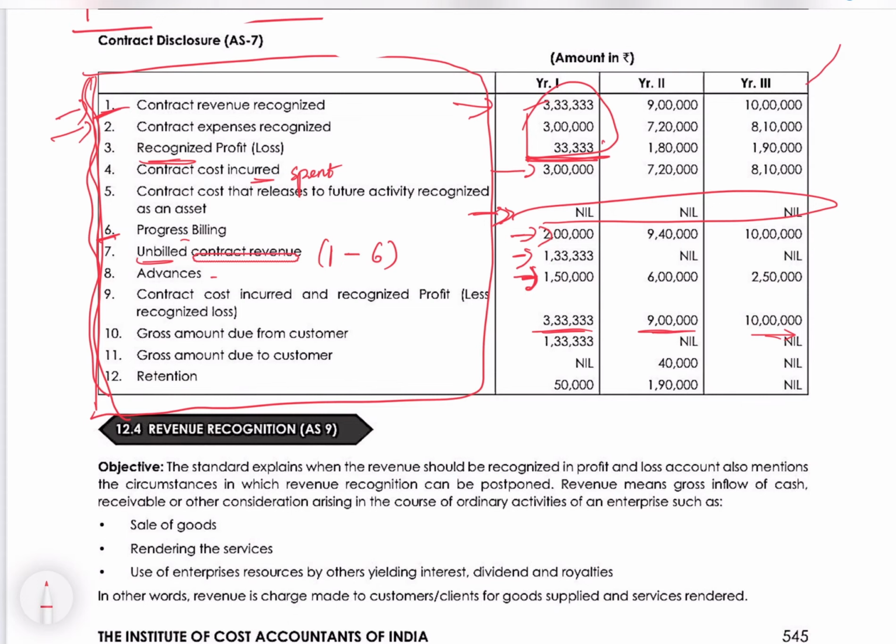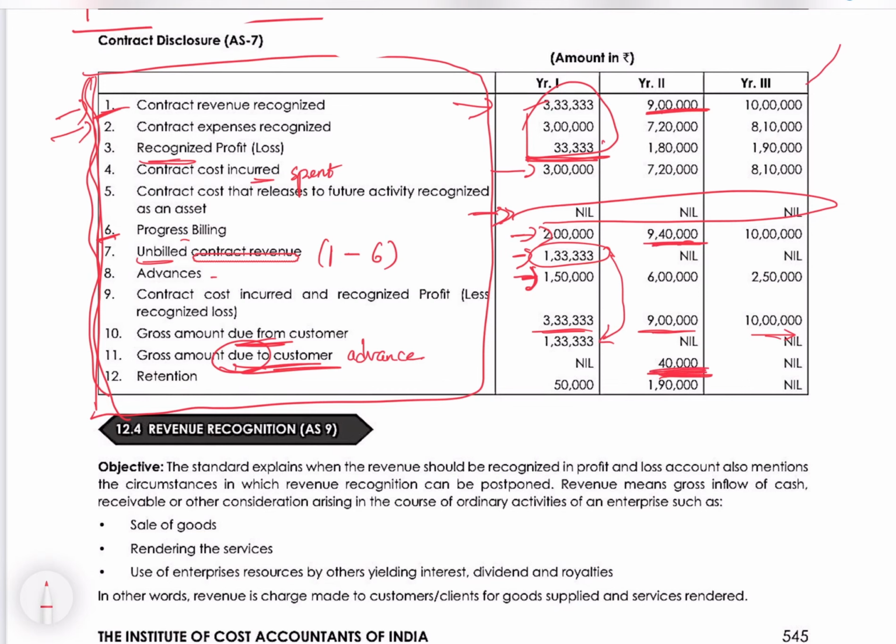This is the difference. So due from, due to is advance. We got more than we should actually have received. If you see, 9 lakh in year 2, progress billing was 9,40,000, but revenue was only up to 9 lakhs. So 40,000 is what we extra received. So it is due to customer, we have written it.